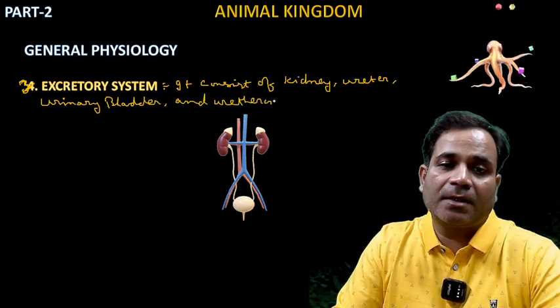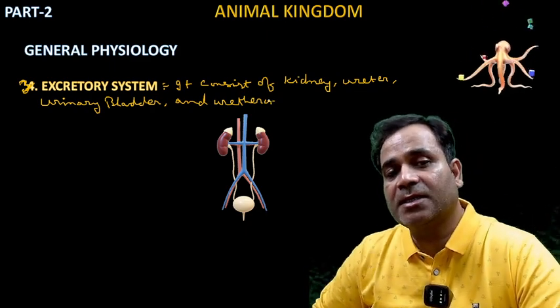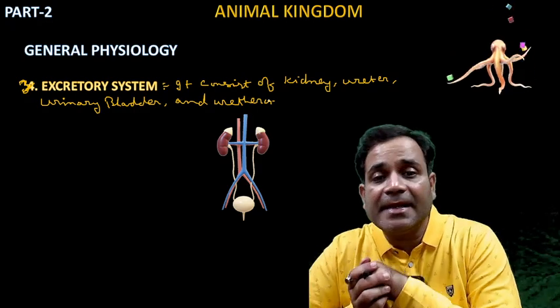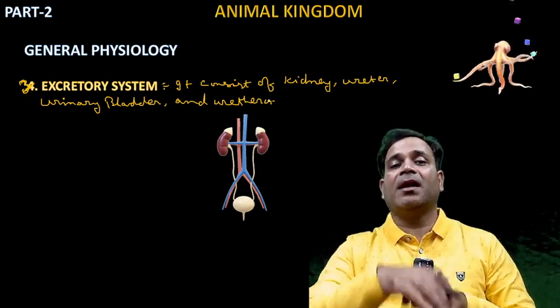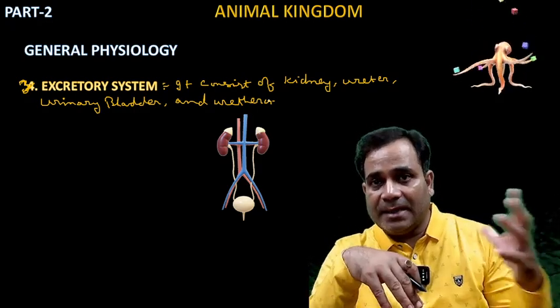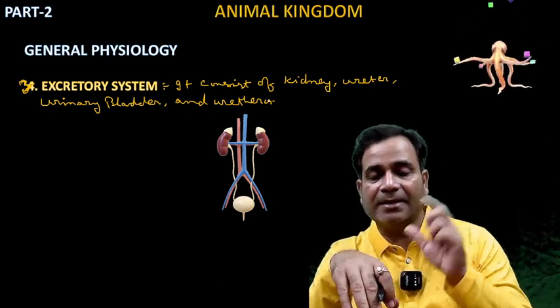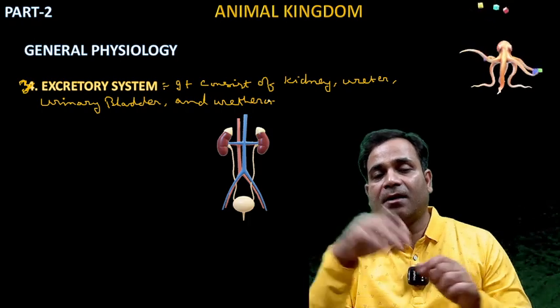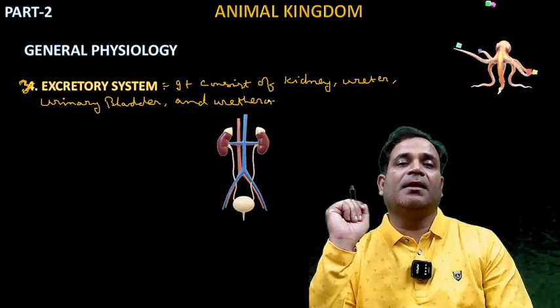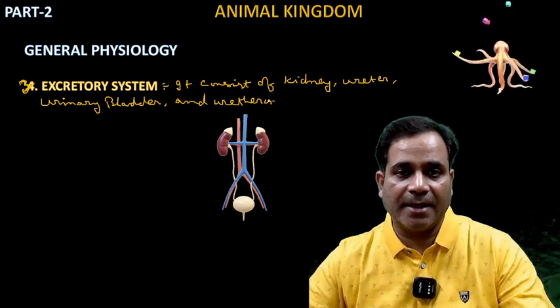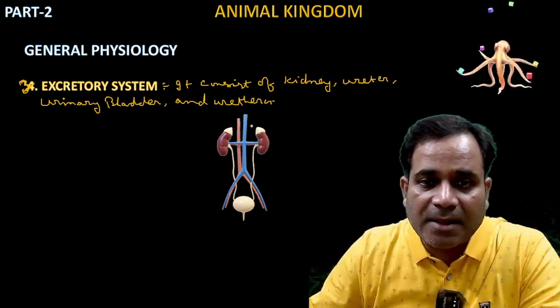Altogether it forms the excretory system. Here in the excretory system, the kidney is the important excretory organ, while some other animals also have skin and lungs as excretory organs. The main excretory organ is the kidney. Correct?